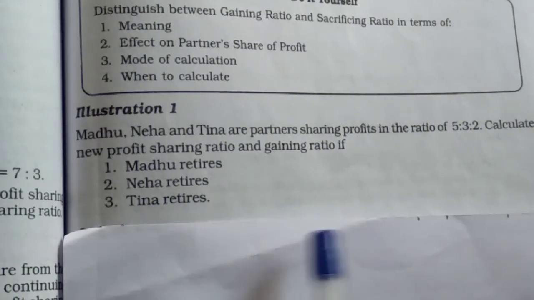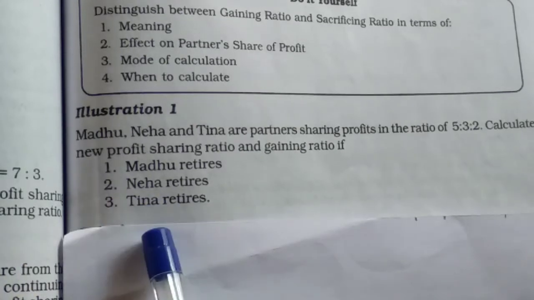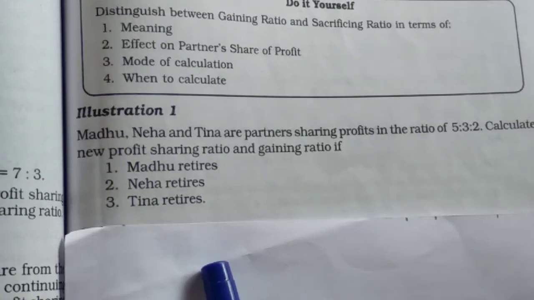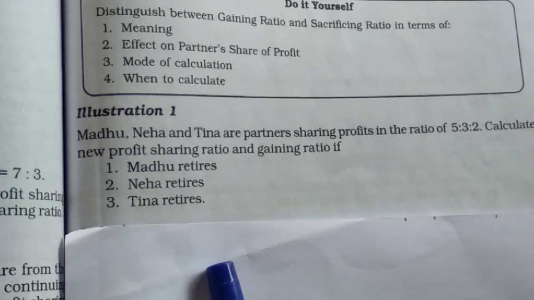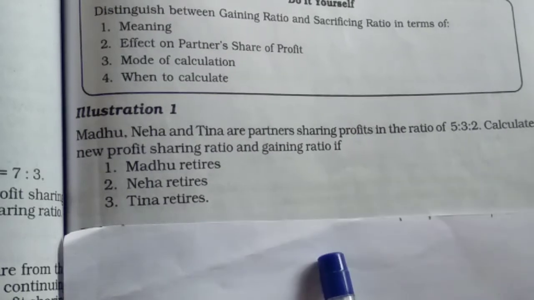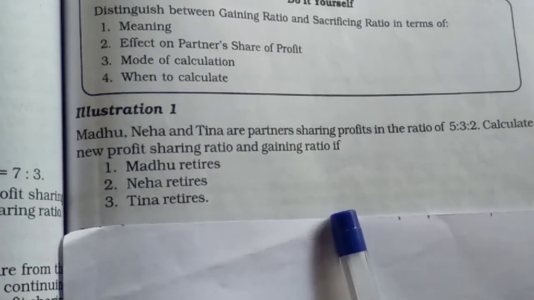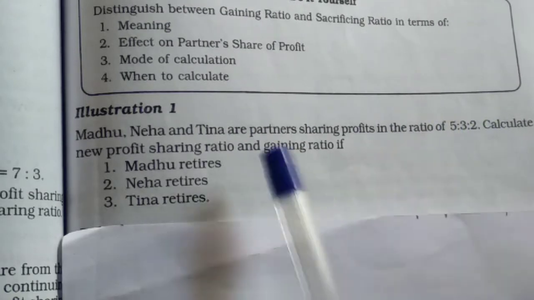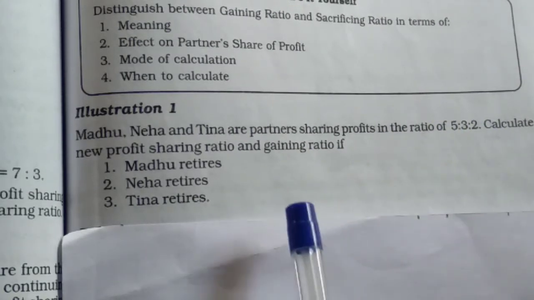If nothing else is given, just this much information, that one partner retires, then what will be the profit sharing ratio? As I already told you, while calculating the gain ratio, if a new profit sharing ratio and old profit sharing ratio are given, we need to calculate the gain ratio with the help of the formula. Otherwise, there is no need. Only if we remove the retiring partner's share, we'll get the gain ratio automatically.